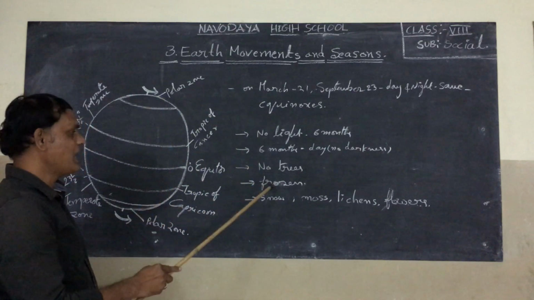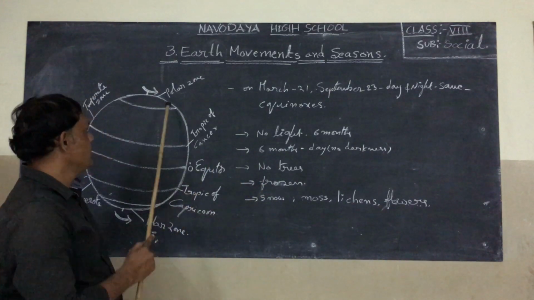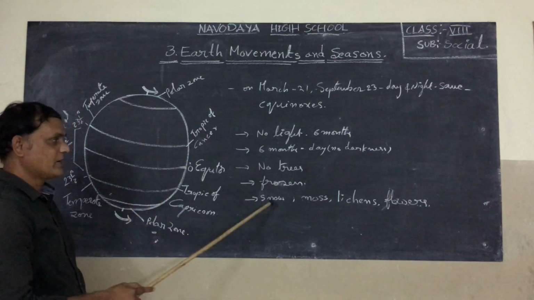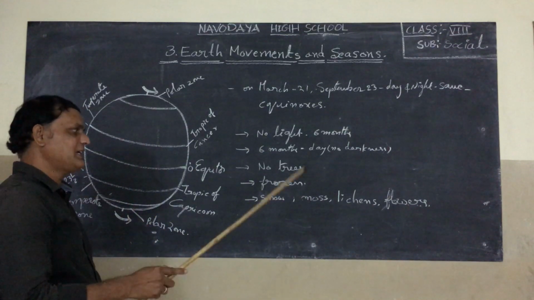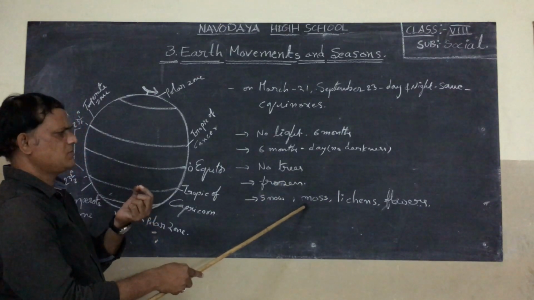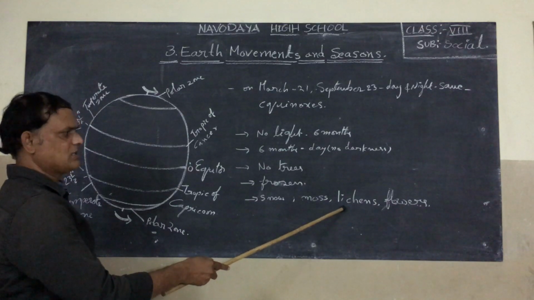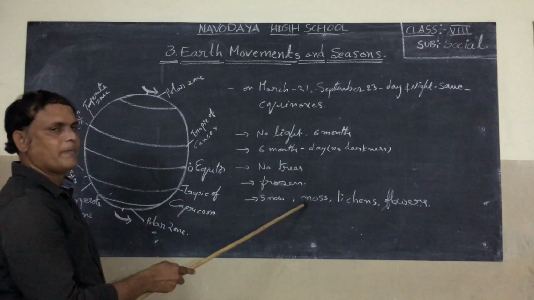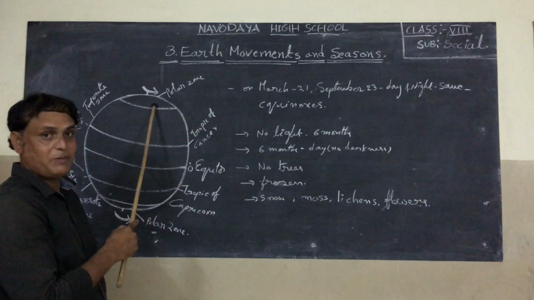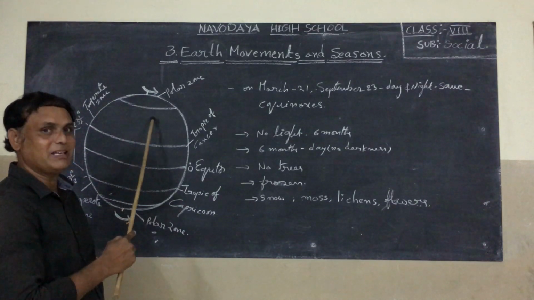What kind of trees grow in the polar region? No trees grow, but even in those adverse conditions, some small plants, mosses, lichens and some kinds of flowers, grow in this area at the time of summer. Why? Because in summer the snow gradually melts here.